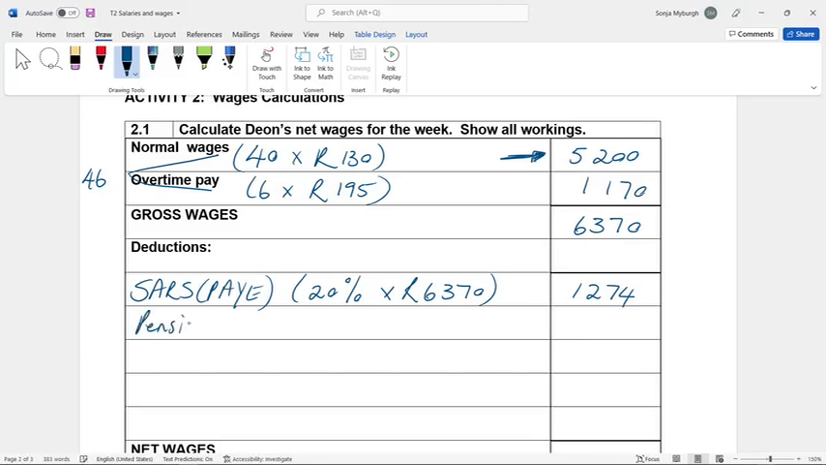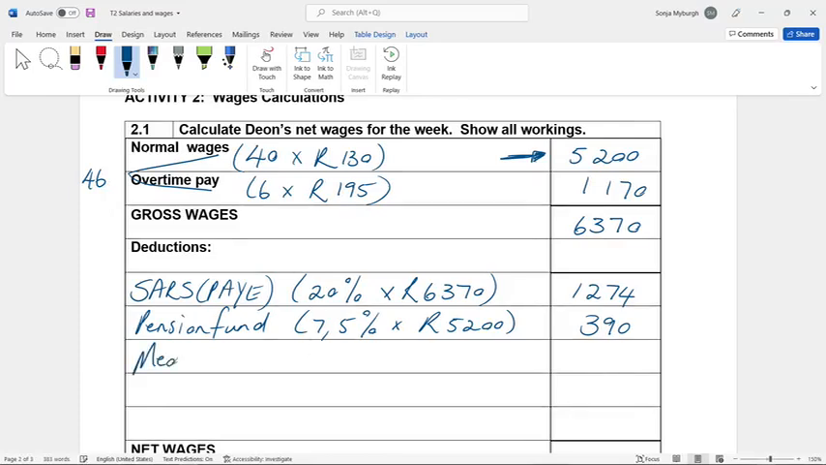Pension fund. The pension fund is 7.5% of the basic, and the basic is 5,200. So that will give you 390. Deduction, R390, that will be deducted from Dion's wage and paid over to the pension fund to his benefit. He will benefit from that when he retires.